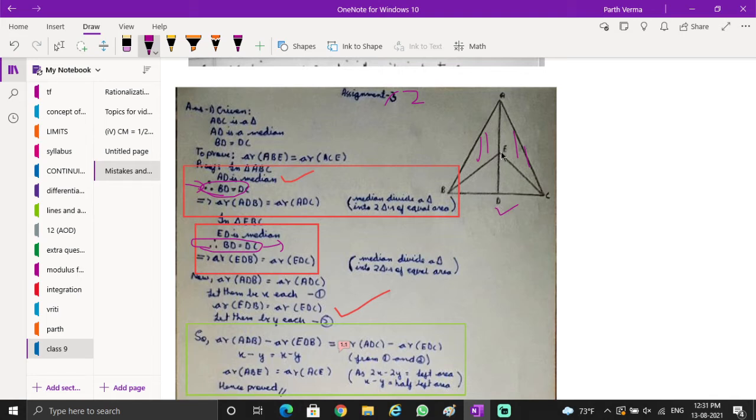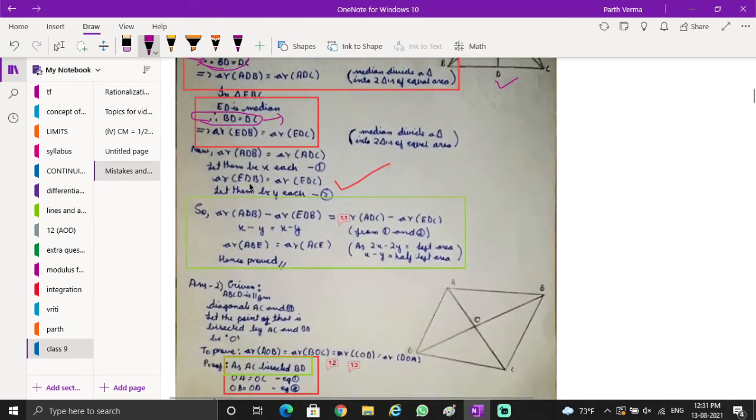A median comes from a vertex and joins the midpoint of the opposite side. So ED is the median, so these areas were also equal. From the bigger triangle, we were subtracting the smaller triangle. The bigger ones were equal and the smaller ones were also equal, so we were subtracting equal things from equals. So the remainder will also be equal. That was the idea. But in the presentation, what is he doing here? Because the area of the bigger triangles is the same, he's letting them be x. The area of the smaller triangles is the same, so he's letting them be y.